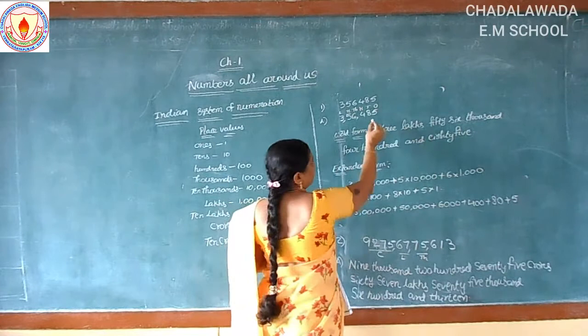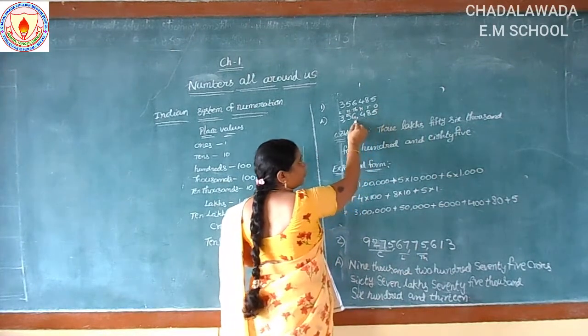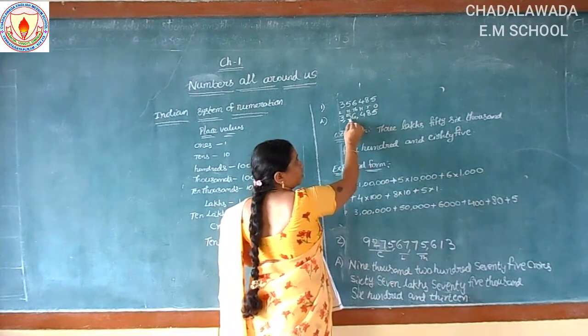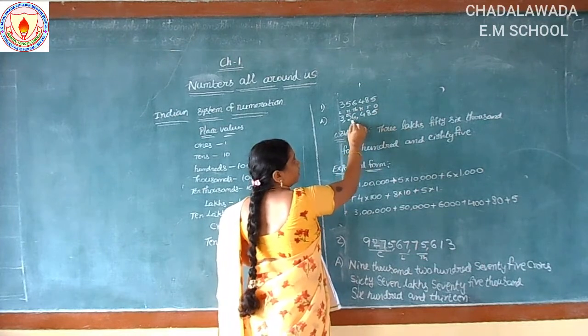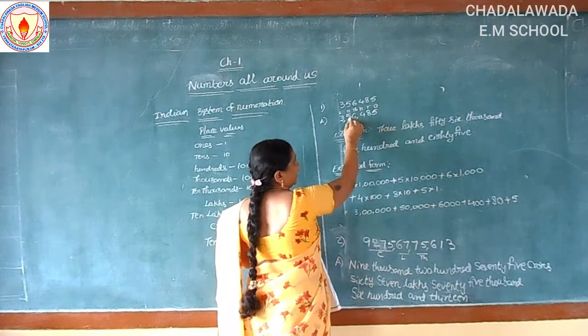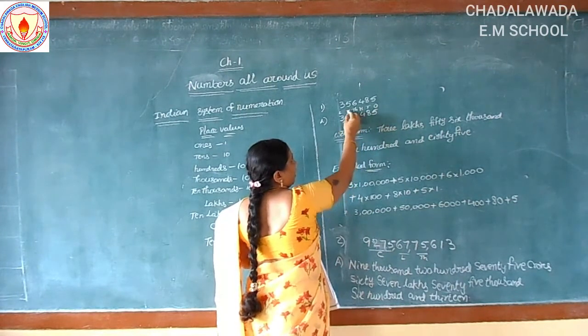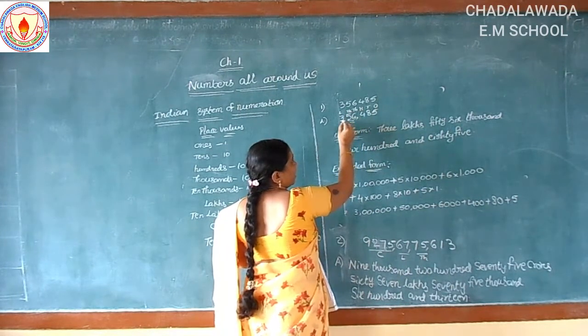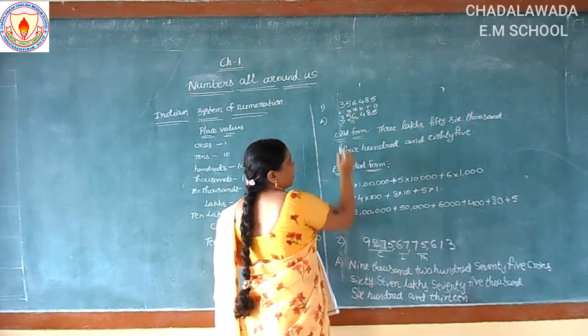See here, when we observe ones, tens, hundreds, after that we put a comma. This is called the 1000 period. And 10,000, and this is the lakhs. So here we start the lakhs place. This is called the lakhs period.